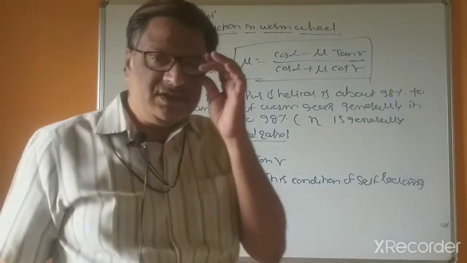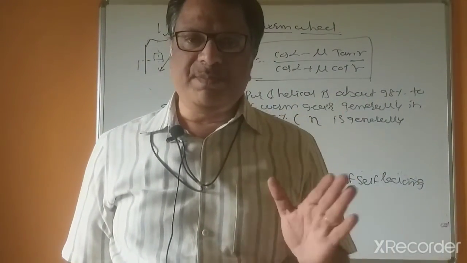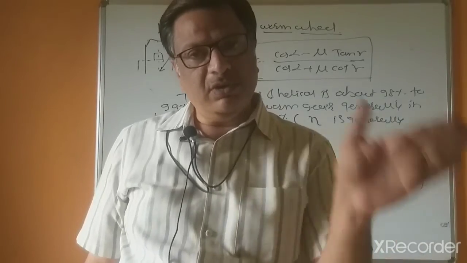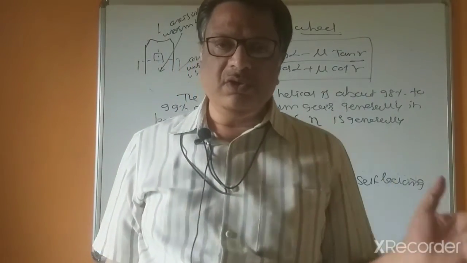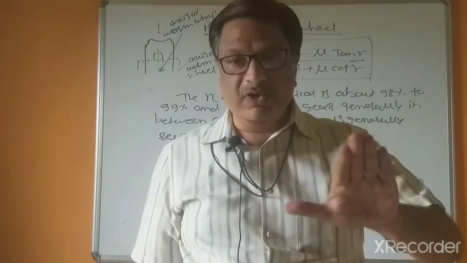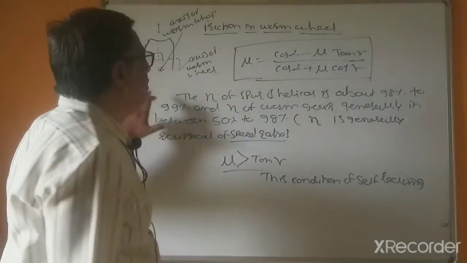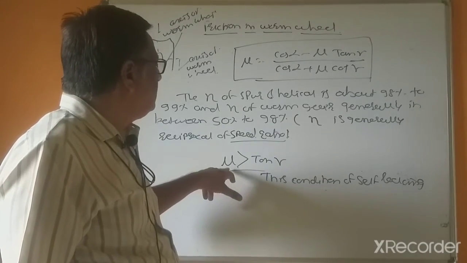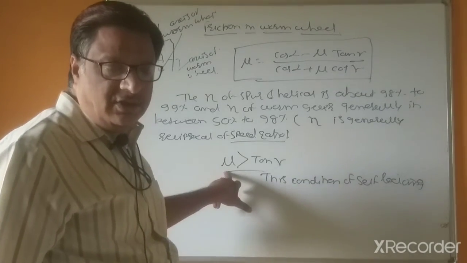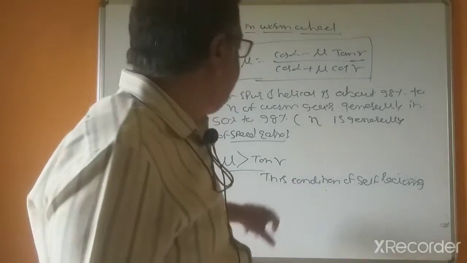So worm gear is a self-locking gear because power can be transferred from the worm shaft to the worm wheel, but power cannot be transmitted from the worm wheel to the worm shaft. Why is this? Because the coefficient of friction is always greater than the lead angle.